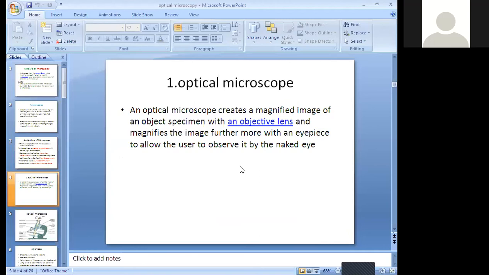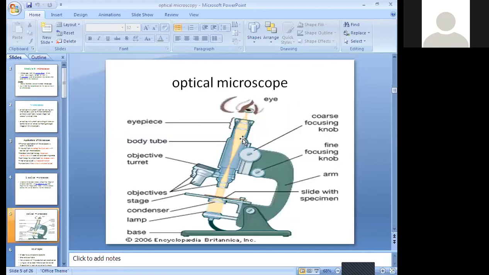Clear? Okay, so I hope you understand, because we are going to use lenses. The main function of lenses is going to be magnifying the object. Once it is magnifying, once it is increasing the structure, then you can see it with the naked eye. So coming to the diagram, this is a very important image from your examination point of view and understanding point of view.